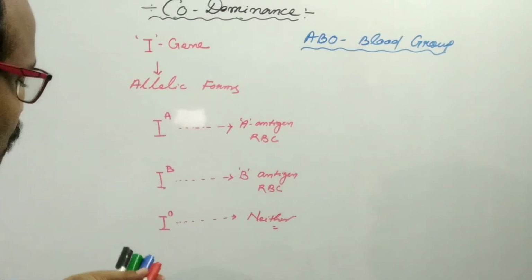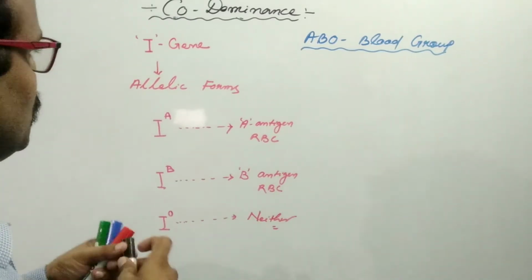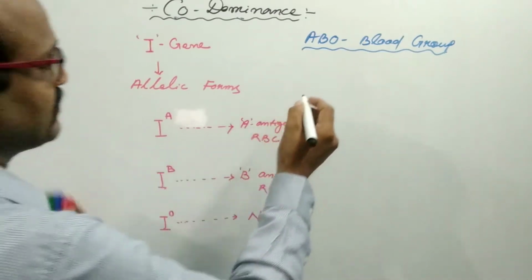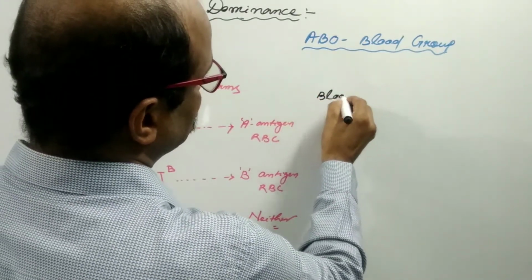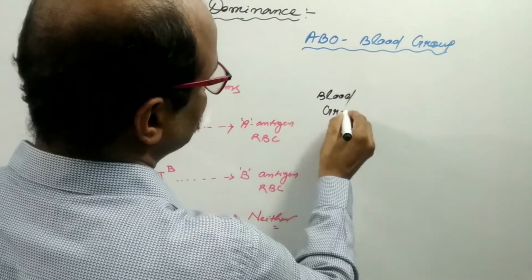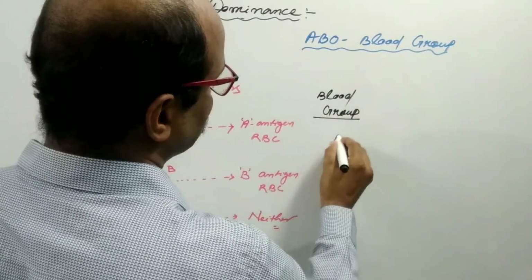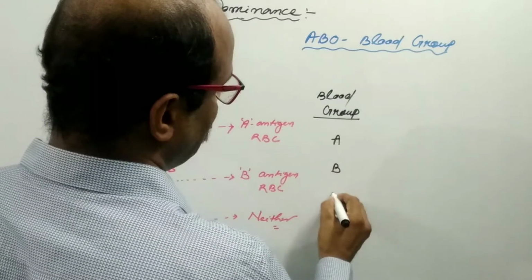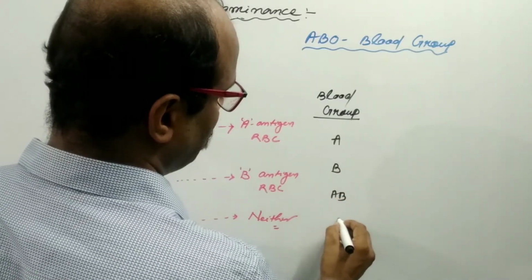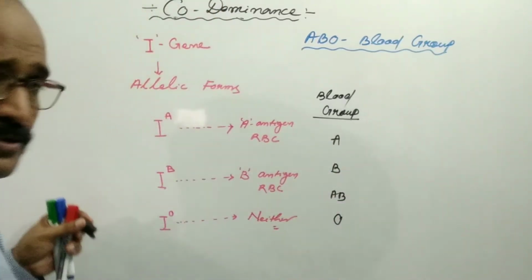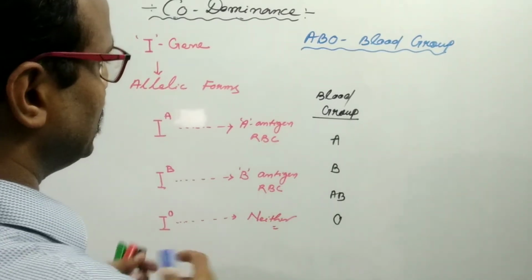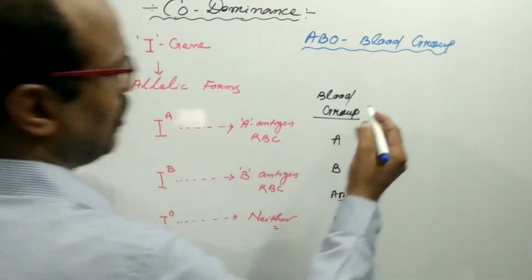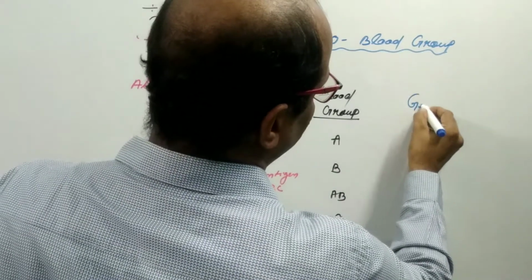So what are the different types of blood group? We have four types of blood group in human: A blood group, B blood group, AB blood group, and O blood group. In case of A blood group, what will be the genotype makeup?